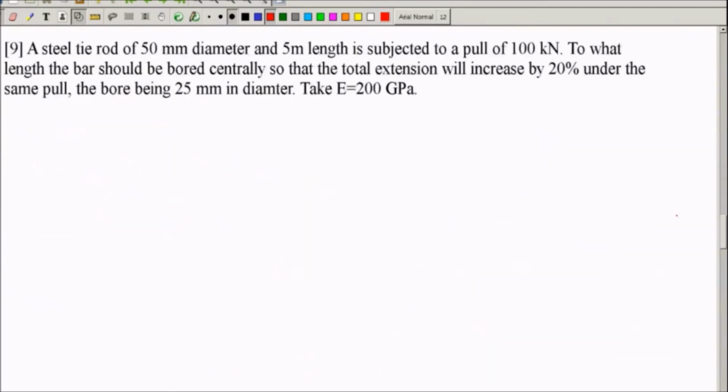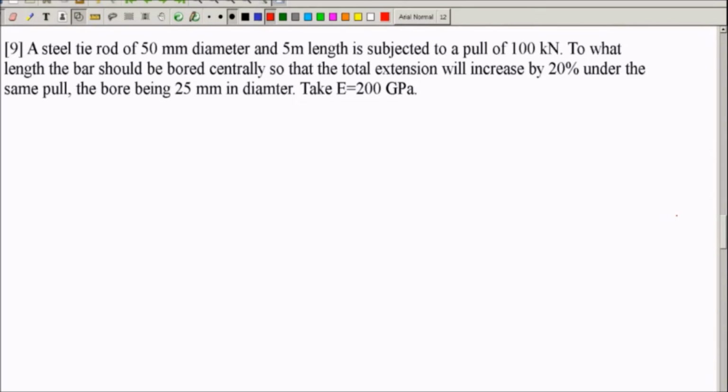293.86 mm. A steel tie rod of 50 mm diameter and 5 meter length is subjected to a pull of 100 kilonewton. To what length the bar should be bored centrally so that the total extension will increase by 20% under the same pull? The bore being 25 mm diameter. We have to take this problem in 2 cases.